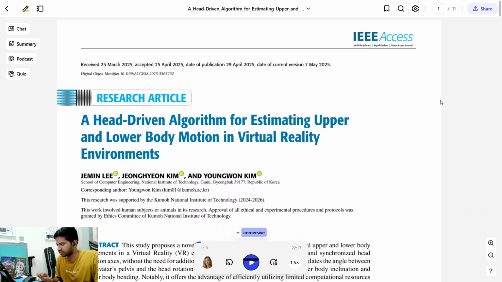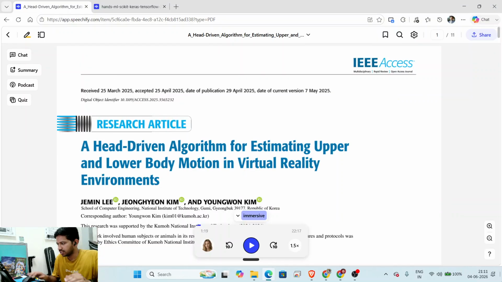You can see once again, I will show you the date. You can see the time is 9:11 and 4th of June 2026. Just 1 year and 1 month back, this paper was published, and it's really great because it's the new technology, and the current technology that is going on in virtual reality environments is almost the same. Okay, so read it carefully.